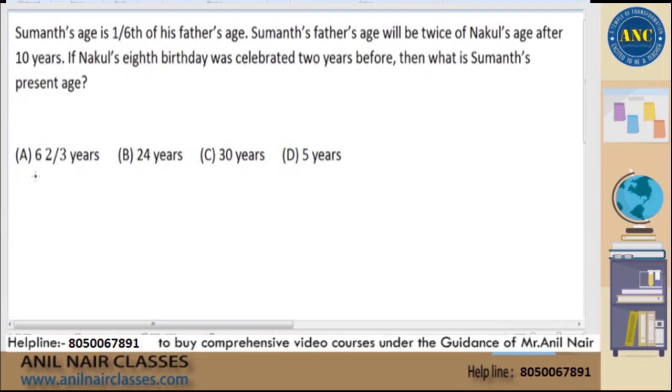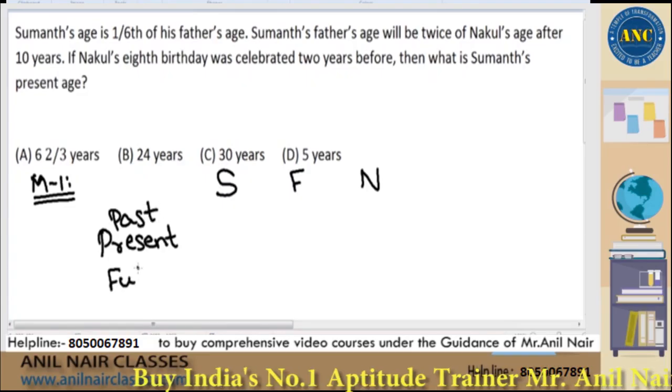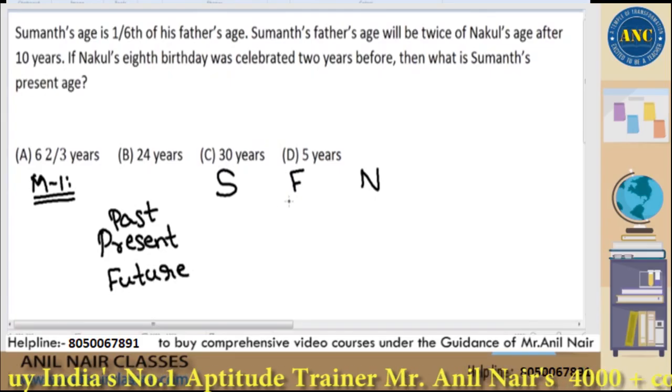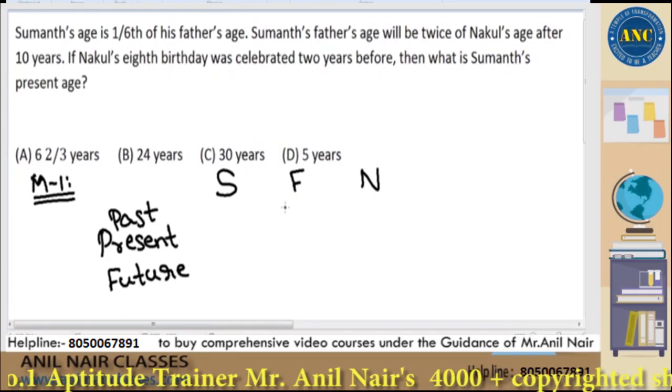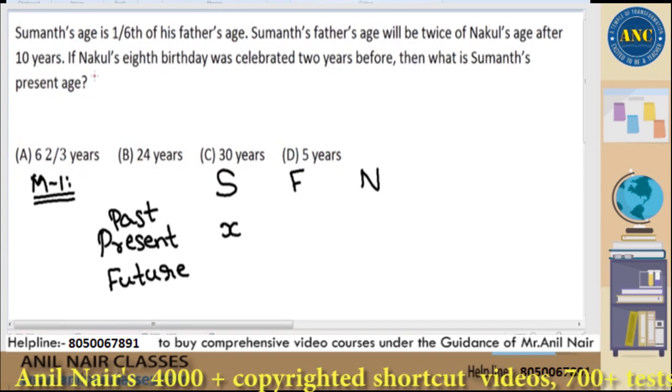Now, see here. Let us try to solve it in method 1. There are 3 people, Sumant, father and Nakul. Any person will have present situation, past situation and future situation. Suppose I call present age of Sumant as X. Please read the first statement.